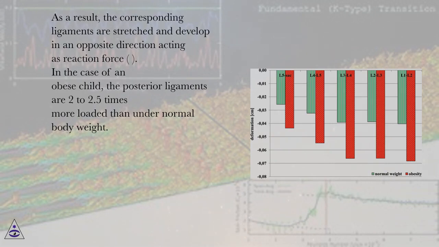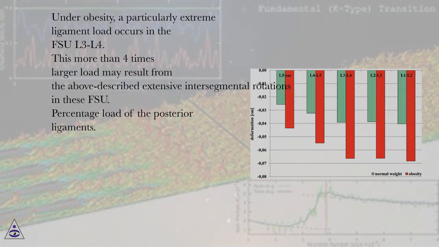In the case of an obese child, the posterior ligaments are 2 to 2.5 times more loaded than under normal body weight. Under obesity, a particularly extreme ligament load occurs in the FSU L3 L4. This more than 4 times larger load may result from the above described extensive intersegmental rotations in this FSU. Percentage load of the posterior ligaments.